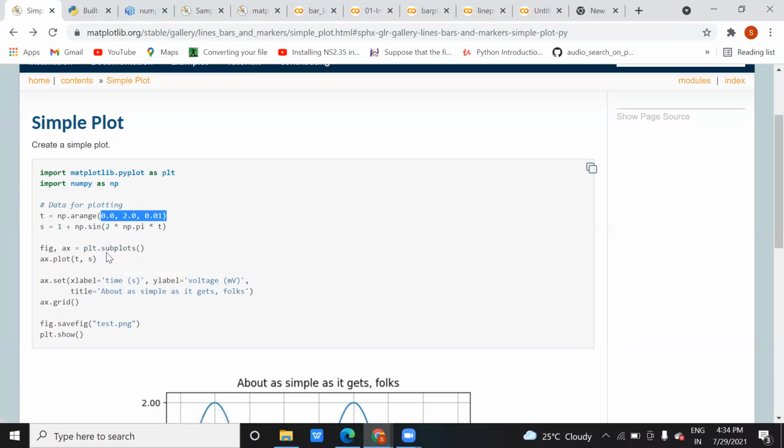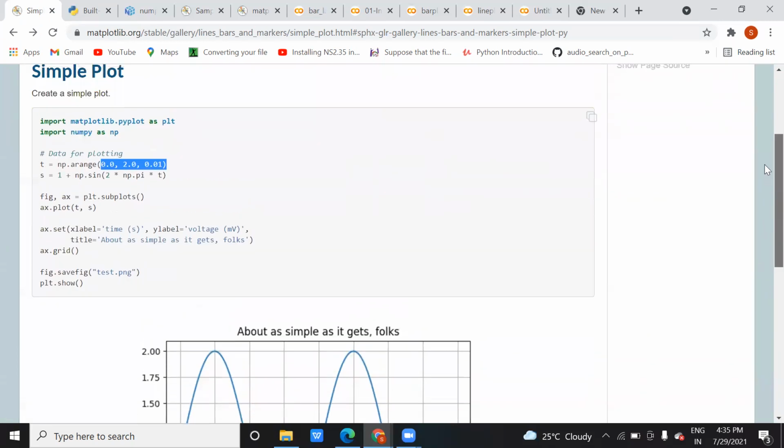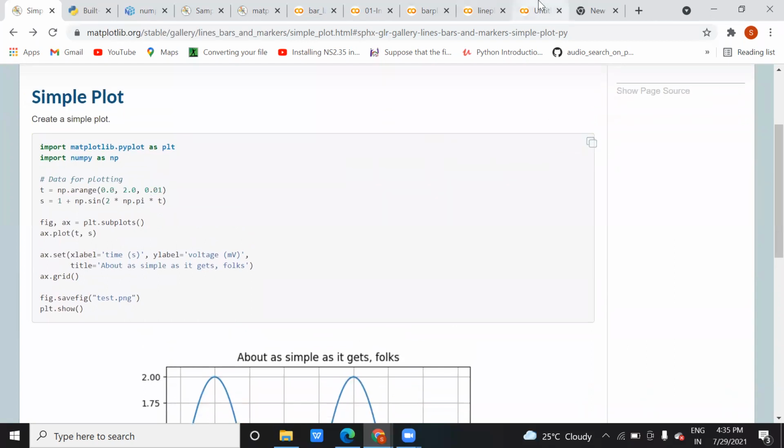Once you create this plot, you call ax, which is your subplot, and on it you call the plot function, and to that plot function you pass two variables giving you the values, t and s. Then, optionally, you can add a grid if you want to show the cells. Let me show you, and I can explain step by step.